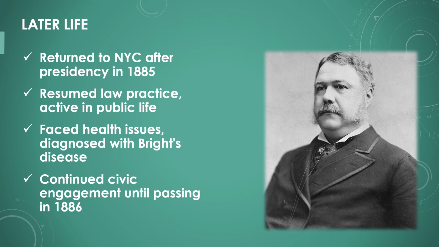After leaving the presidency in 1885, Chester A. Arthur returned to New York City. He resumed his law practice and remained active in public life. Arthur faced health issues, including a diagnosis of Bright's disease, which affected his kidneys. Despite his declining health, he continued to engage in civic activities and support various causes. Chester A. Arthur passed away on November 18, 1886, leaving behind a legacy of reform and dedication to public service.